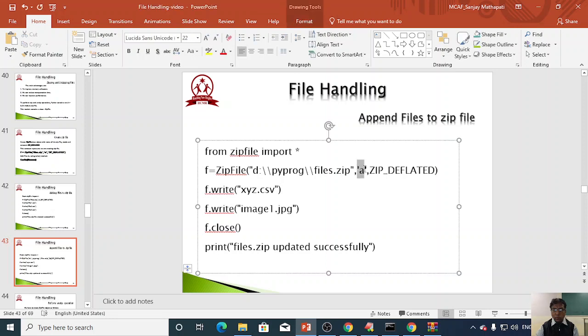In that case you have to open the same zip file again, but with append mode, and you can add some more files. Whatever files you are going to add must be present in your current folder. If they are not present in the current folder, you have to specify the full path for those files as well.